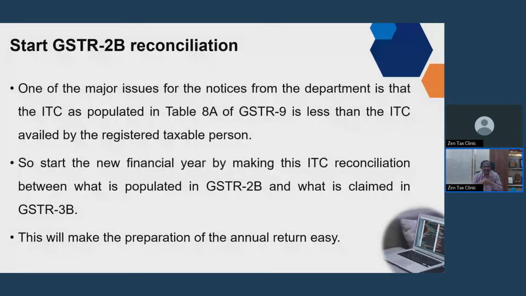Also, this will make the preparation of the annual return very easy, because this is a time when you will have the time to look into this data, as compared to December when you are forced to file the GSTR 9. So instead of sitting and pondering over GSTR 9 later, now itself see how it will affect GSTR 9 and take the steps. This type of notice will get reduced. Because nearly 6 or 7 years have gone, with this experience, surely we will be able to avoid this type of mistake.